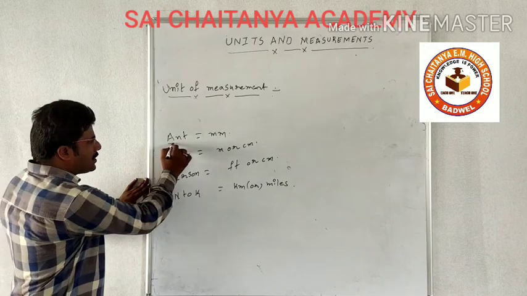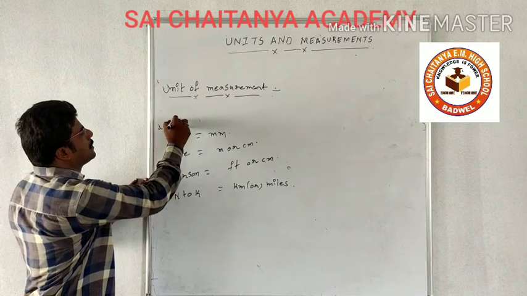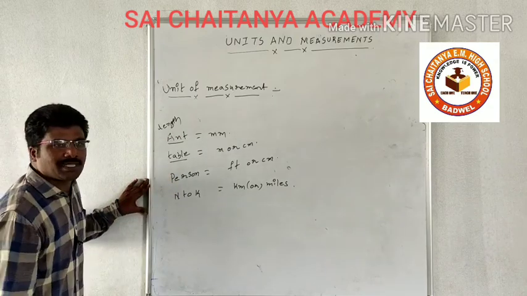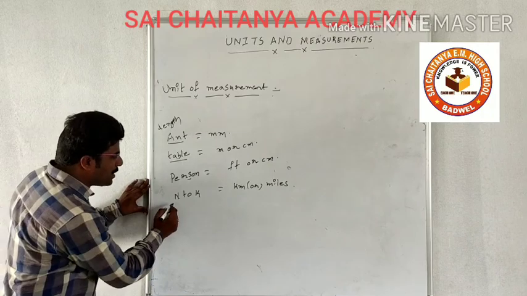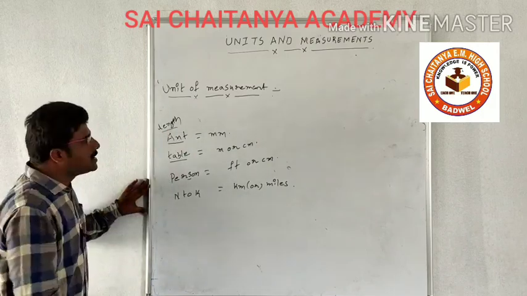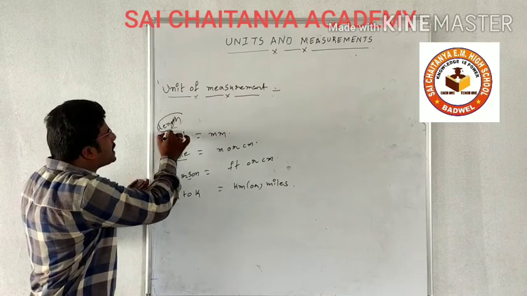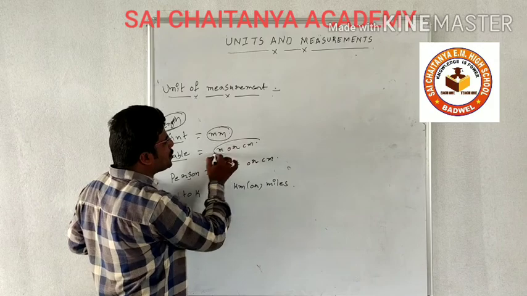Here, for the ant, we are measuring the length. For the table, also we are measuring the length. For the person, also the length. For the distance between Nellore and Kadapa, also the length. Here, the physical quantity is the same, but we have different units.